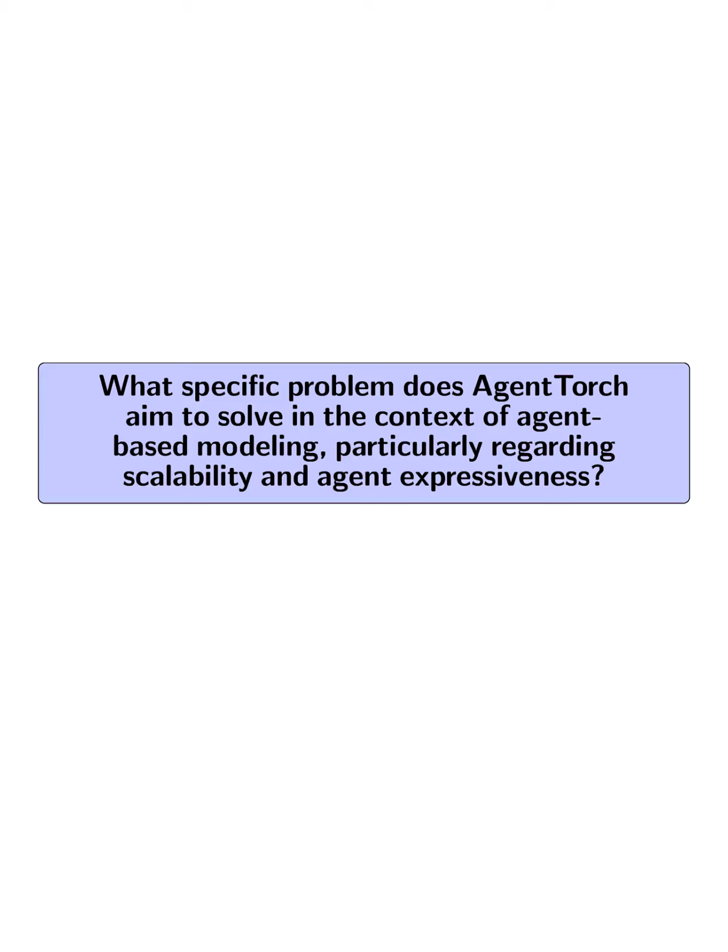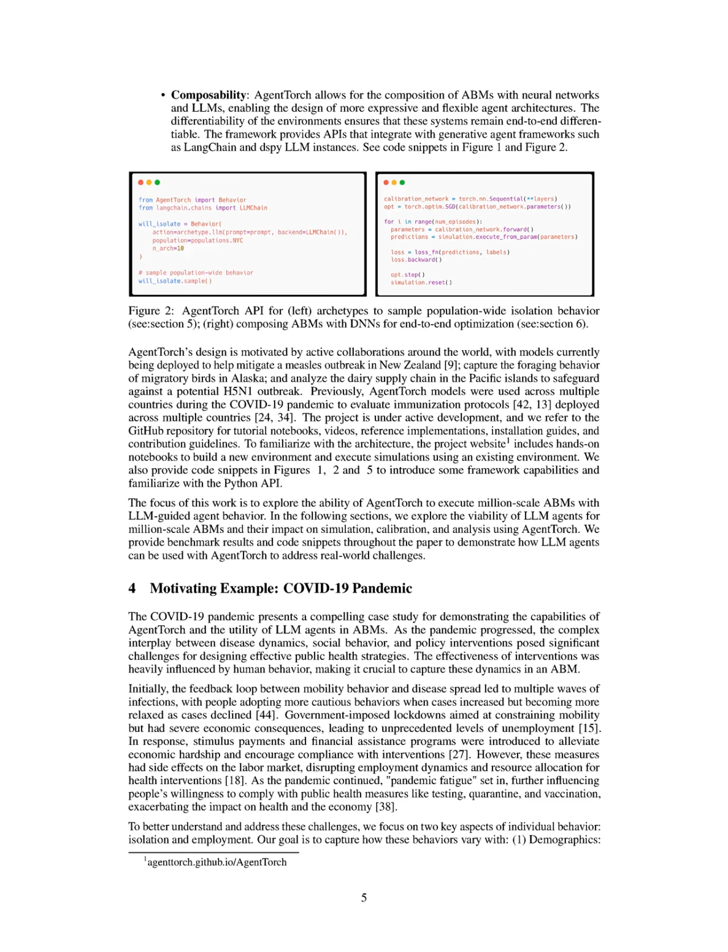What specific problem does AgentTorch aim to solve in the context of agent-based modeling, particularly regarding scalability and agent expressiveness? AgentTorch aims to address the limitations of traditional agent-based modeling, ABM, by enhancing scalability and agent expressiveness.